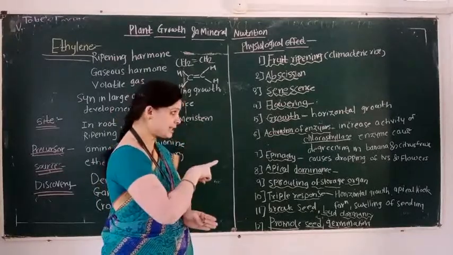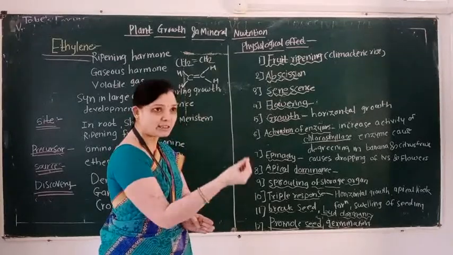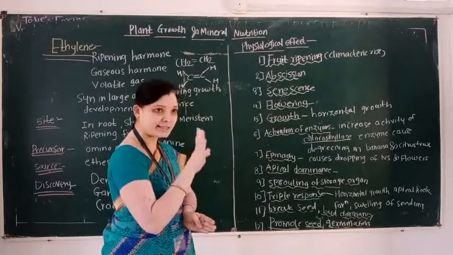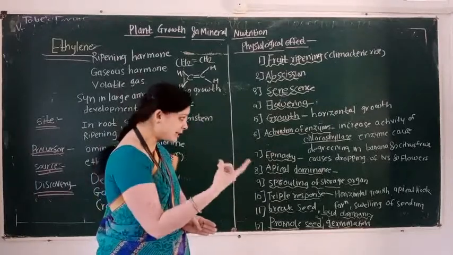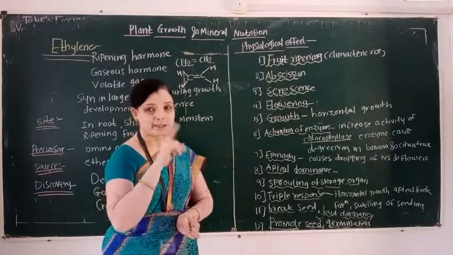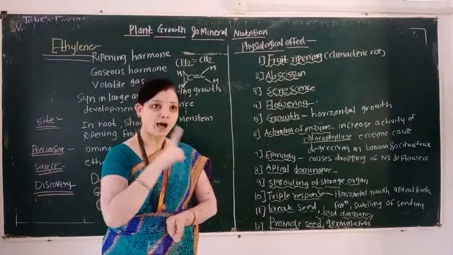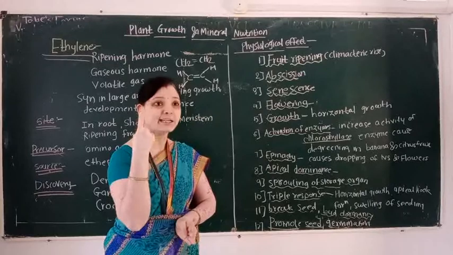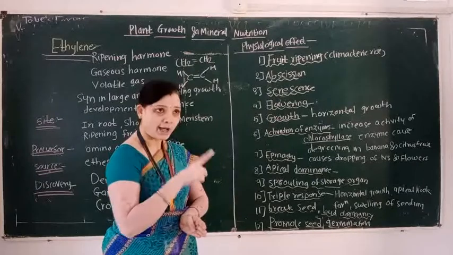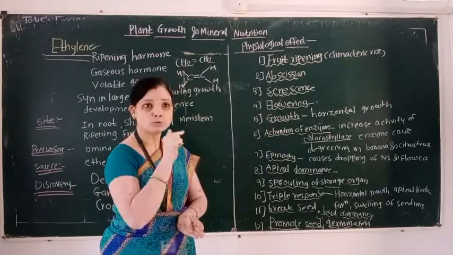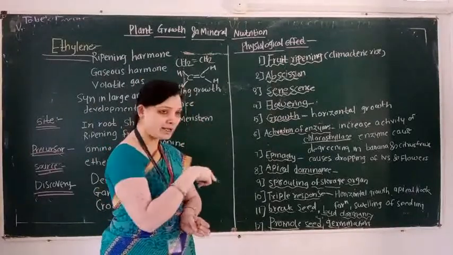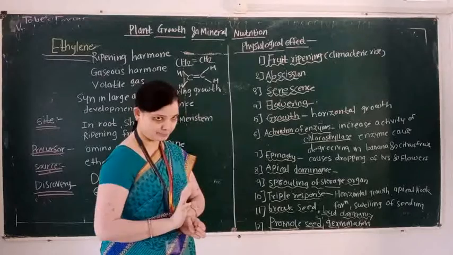This enzyme causes degreening in banana and citrus fruit. So here remember this point: which hormone is responsible for degreening, that is, the green color disappearing? Why? Due to the activity of the chlorophyllase enzyme. In which plant? For example, banana and citrus fruit.